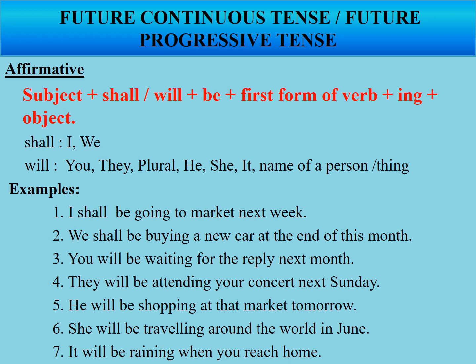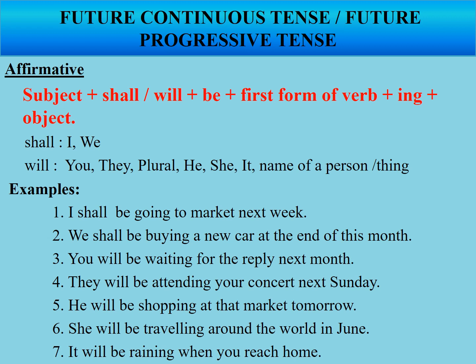How to frame affirmative sentences in future continuous tense, which is also known as future progressive tense. Here the rule is subject, that is the doer of the action, plus shall or will, plus be, plus first form of verb plus ing.